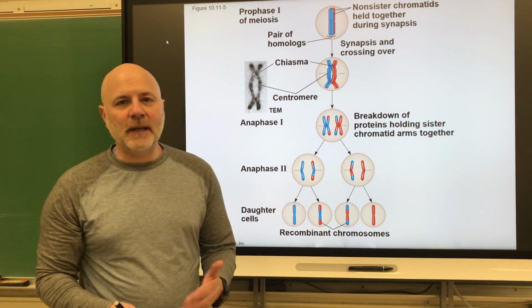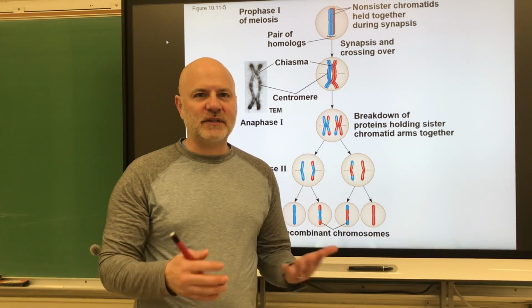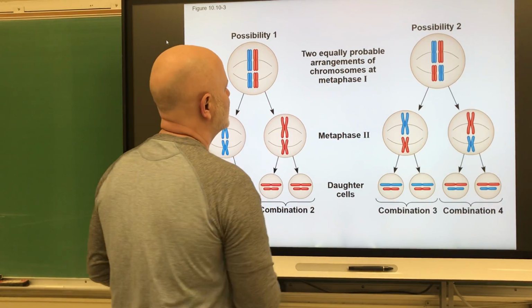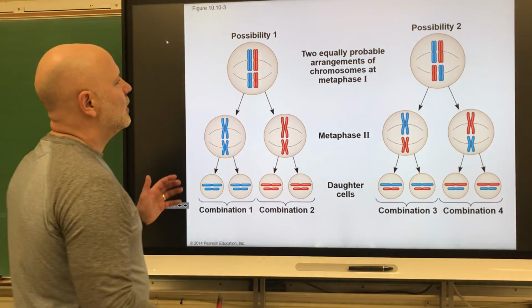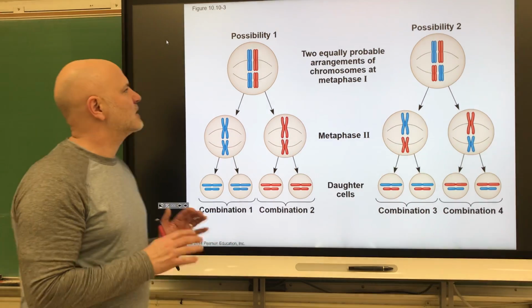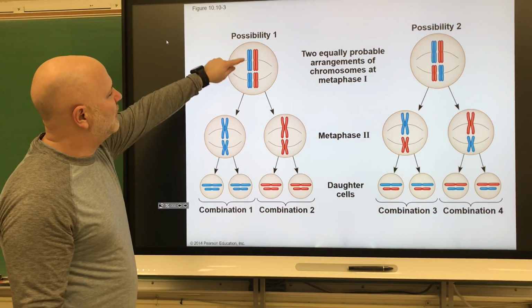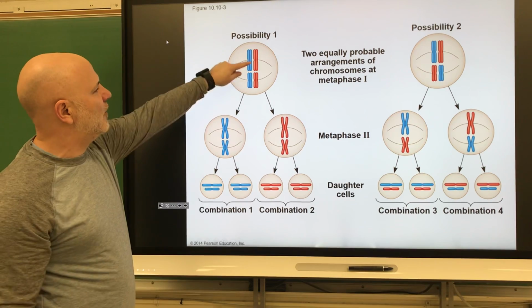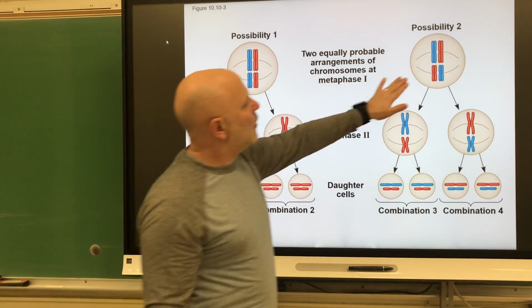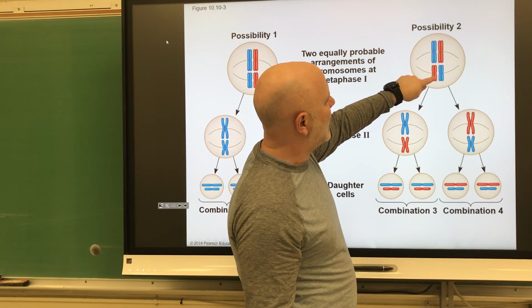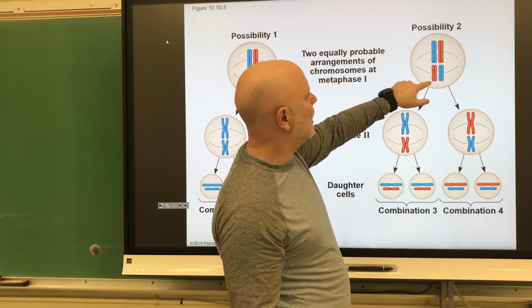Another is through independent alignment of the bivalents or tetrads at metaphase 1. So what do I mean by this? If we look here, there are two ways that these chromosomes can line up. If we look at this one, both of dad's chromosomes are on the left, both of mom's are on the right. But if we look over here, now mom's little chromosome is on the left side and dad's on the right side. All right?